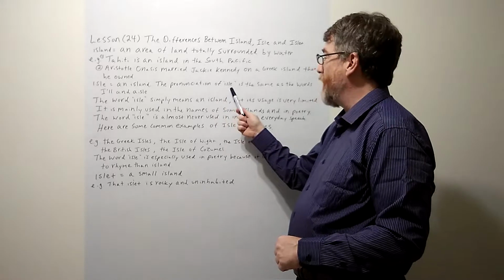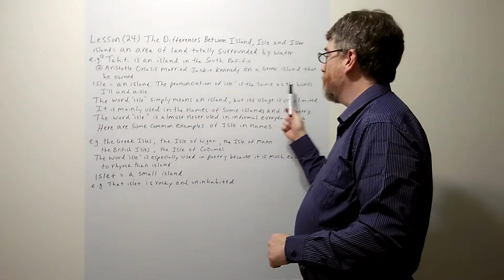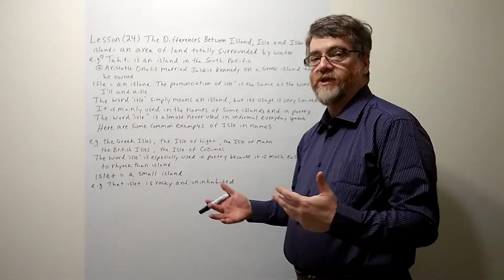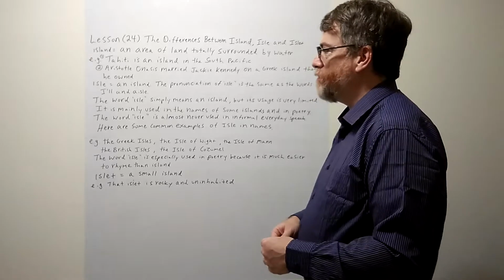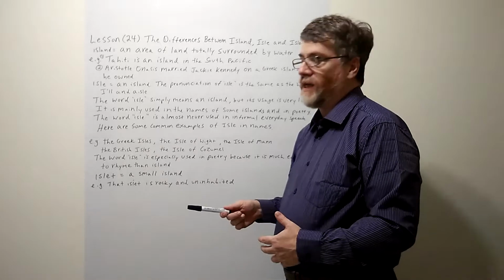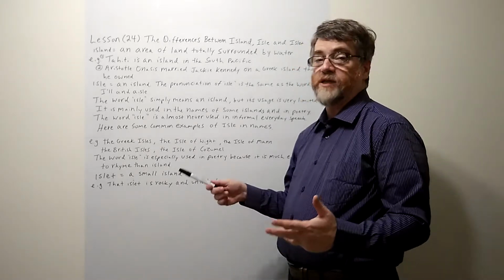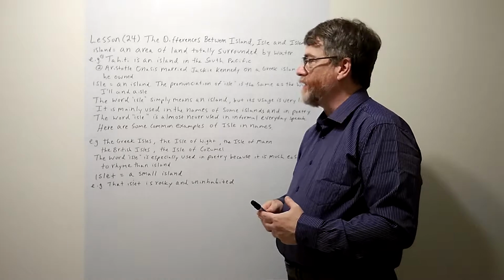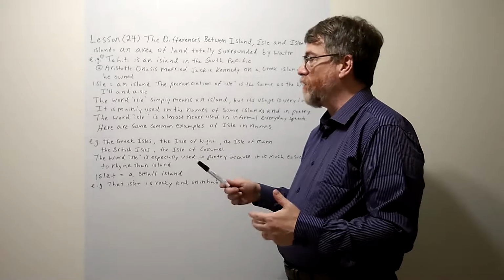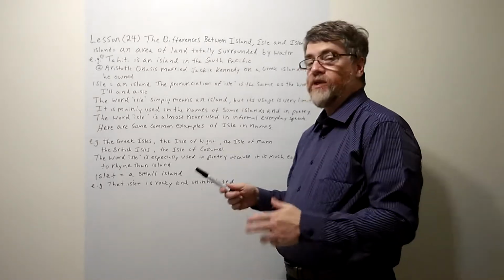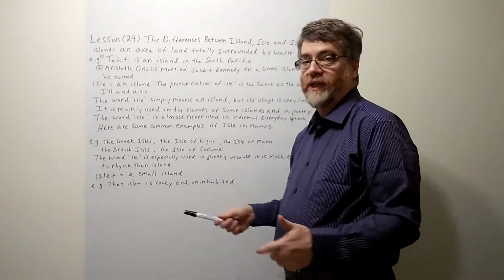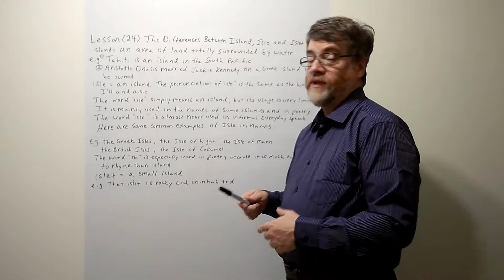The pronunciation of isle is the same as the words aisle and I'll. A lot of times when students are reading this for the first time, they are a little unsure how to pronounce it. It looks a little like Isle or Isley or something like that. And to be honest, it is kind of surprising that it is pronounced isle. I will point this out because it is unusual that we have three different words that are all pretty common, with three different spellings and three completely different meanings, but the same pronunciation.